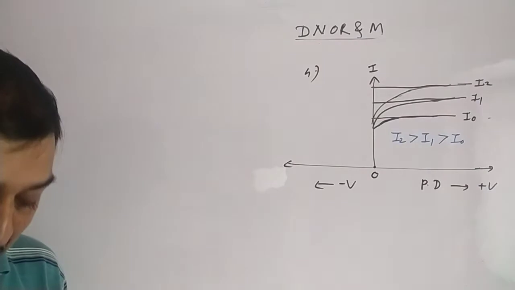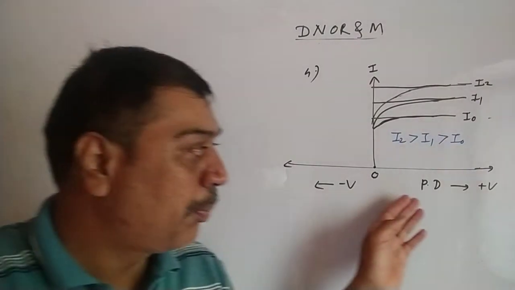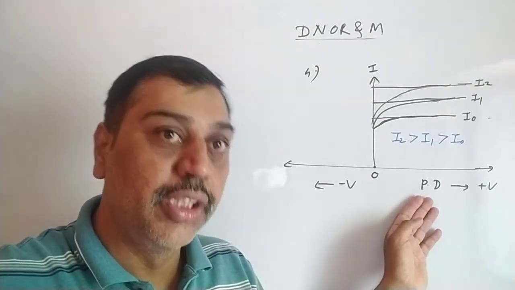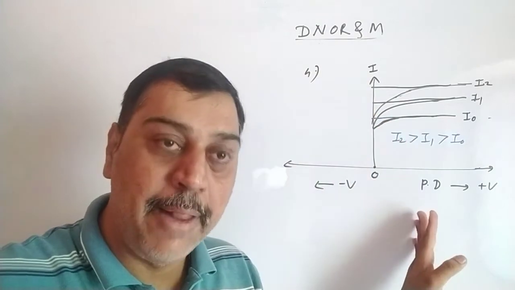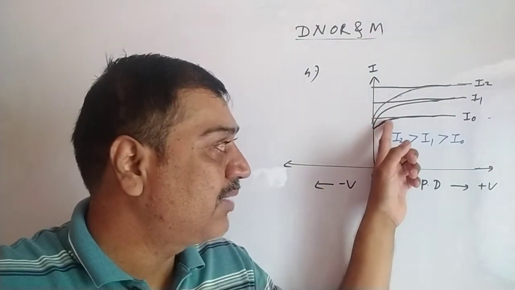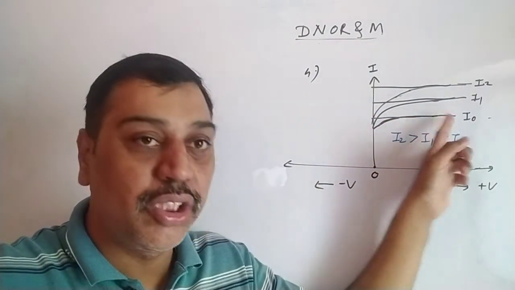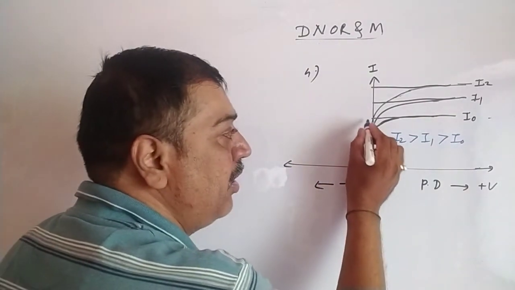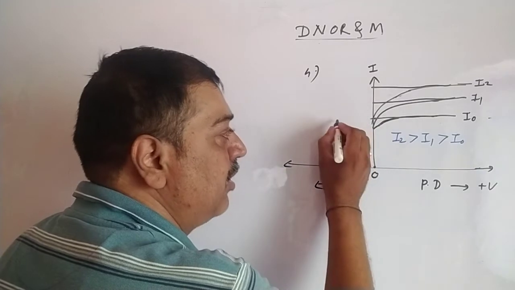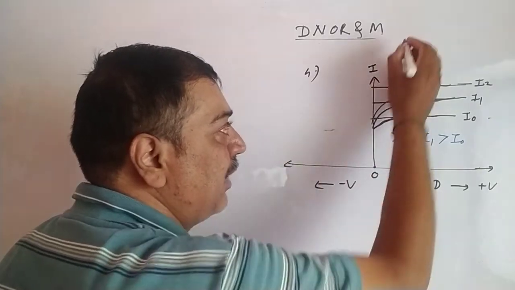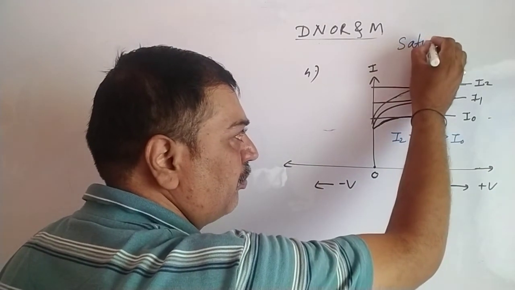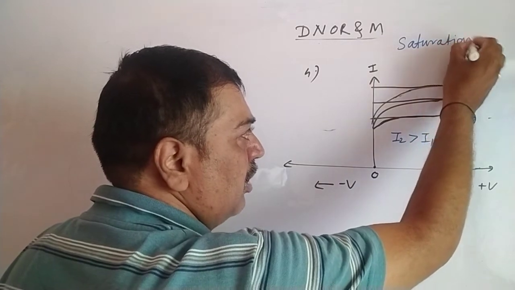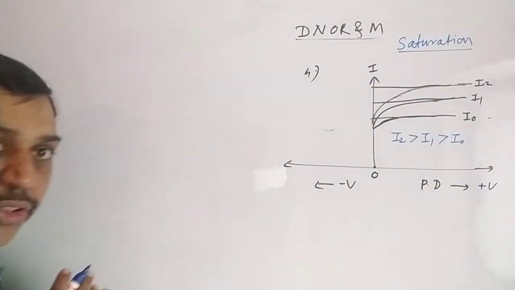So it is seen that if the potential difference is changed, the current gets increased. After some time it remains constant, and that value of constant current is said to be the saturation current. Saturation current is the value where the current remains constant.